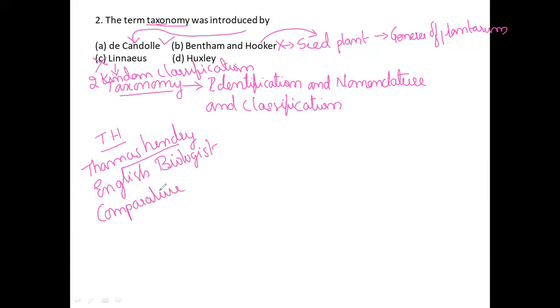Comparative anatomy. As we all know, anatomy means the study of internal structure, so that should be different. Finally, the term taxonomy was introduced by the scientist called A.P. de Candolle. Shall we move on to the next slide?